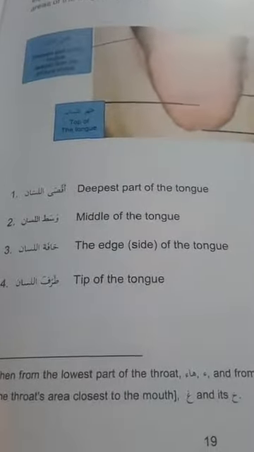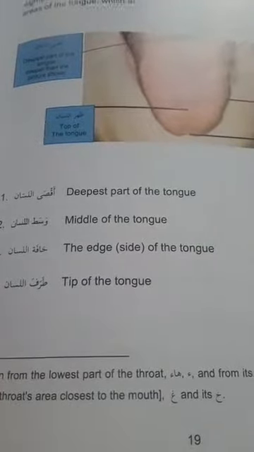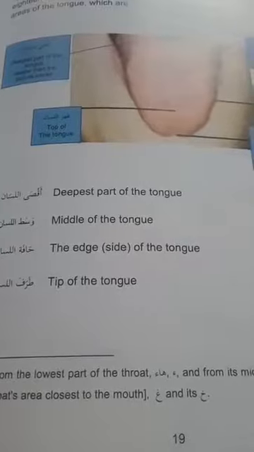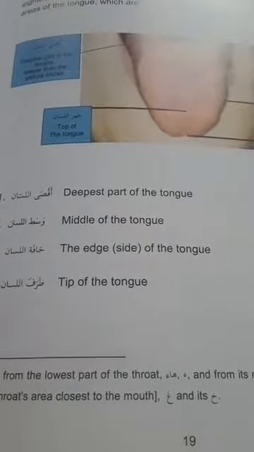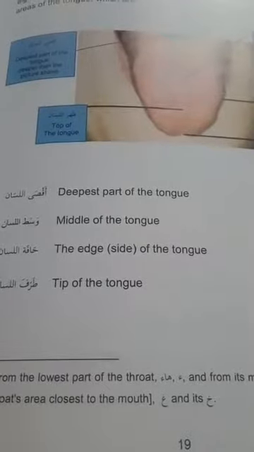You can see the detailed discussion here. Aqsul lisan is called the deepest part of the tongue. Wasatul lisan is middle of the tongue. Hafatul lisan is edge of the tongue, and taraful lisan is tip of the tongue. It includes also the sides of the tongue, the upper portion.